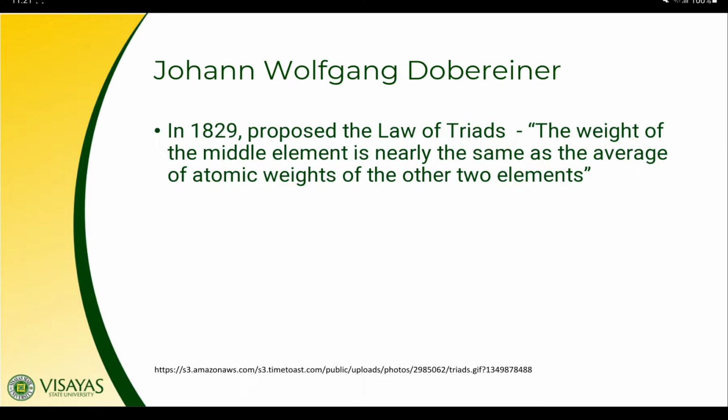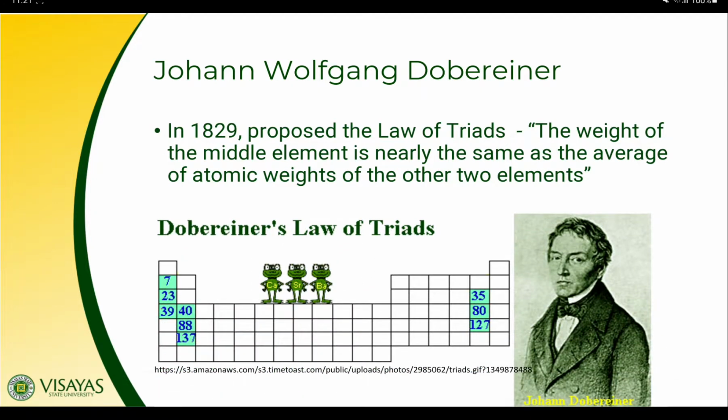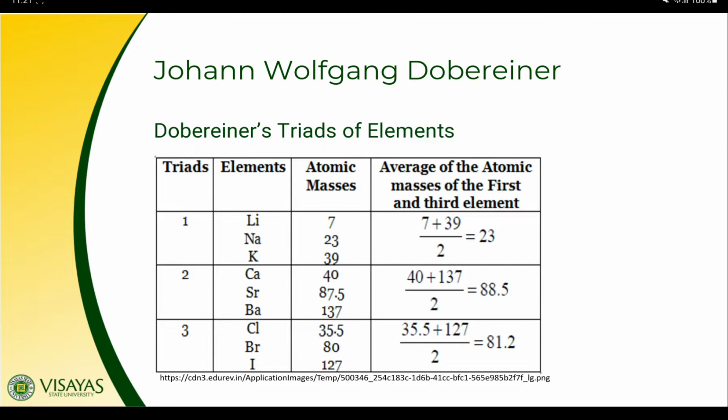For instance, we have Johann Wolfgang Döbereiner, who in 1829 proposed the law of triads, which states that the weight of the middle element is nearly the same as the average of the atomic weights of the other two elements. So here we have an example of Döbereiner's law of triads. As seen in the slide, we have here Döbereiner's triads of elements.